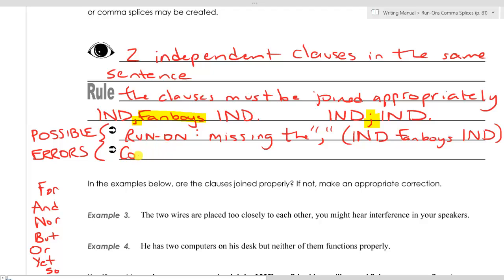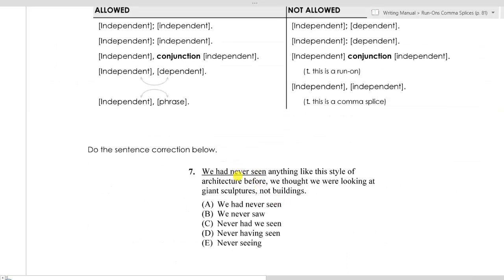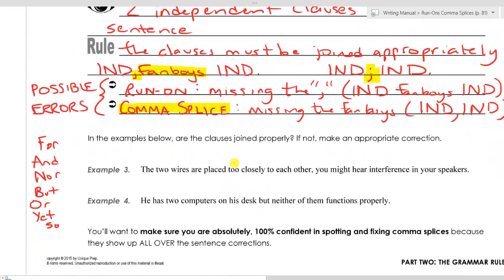And then the other, and actually much more common error that shows up is a comma splice. And that is when we are missing the fanboys. In other words, we have only the comma between two independent clauses. This, like I said, is very common on the SAT, shows up frequently on the sentence corrections, that type of question I just showed you down here. We very frequently see comma splices on those questions.